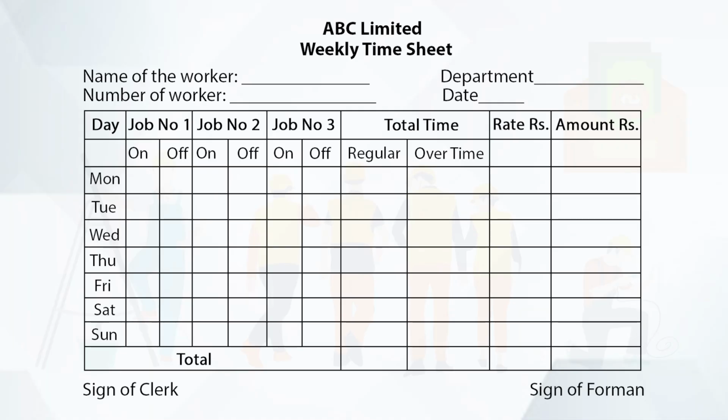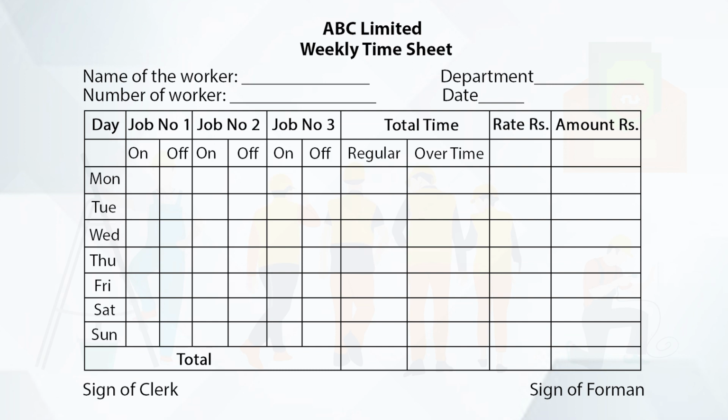Weekly time sheet of ABC Limited is given, wherein the record of name of worker, number of worker, department and date of record is given. Here we will record the weekly time sheet for each worker from Monday to Saturday, for each job from job number 1, job number 2, job number 3, and on time as well as off time.